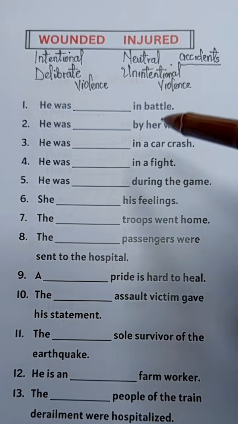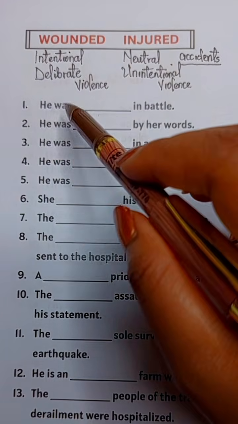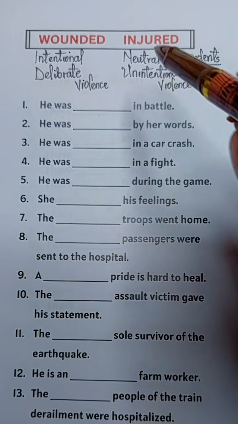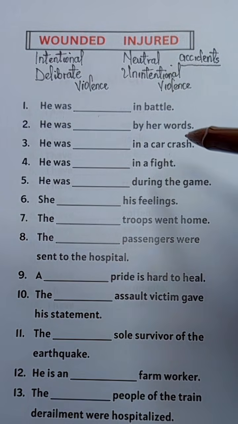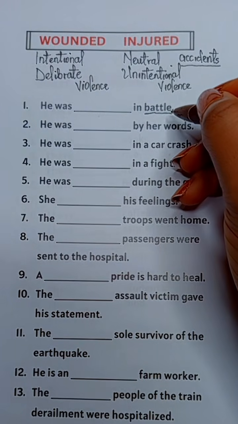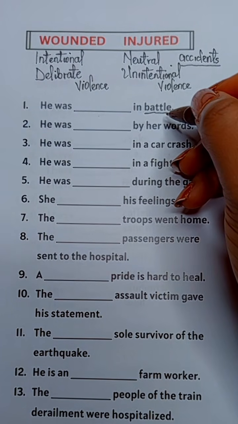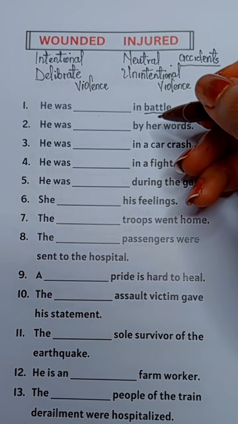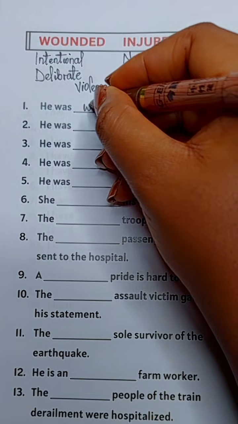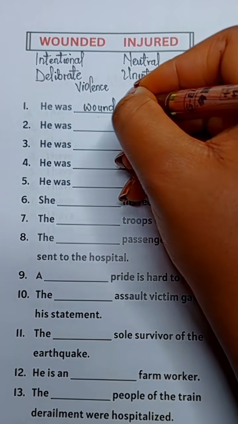Okay? Alright. Number one, he was blank in battle: wounded in battle, injured in battle. Correct answer is wounded, because a battle is always intentional or deliberate violence. So we don't say he was injured in battle. We say he was wounded in battle.